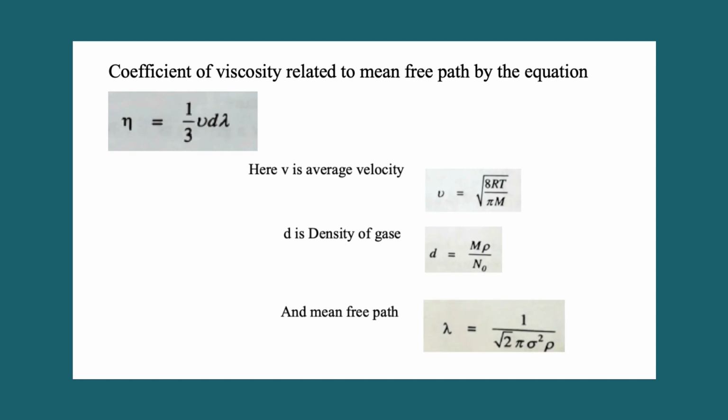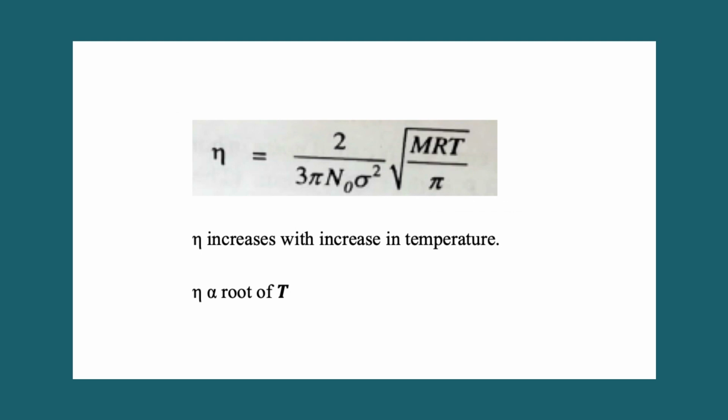Here v is the average velocity, and this average velocity will be equal to root of 8RT by pi m. d is the density of the gas, and d equal to m rho divided by n0, and mean free path lambda equal to 1 by root 2 pi sigma square rho. Substitute these three equations in the coefficient of viscosity equation, which changes to eta equal to 2 divided by 3 pi n0 sigma square root of mRT by pi.